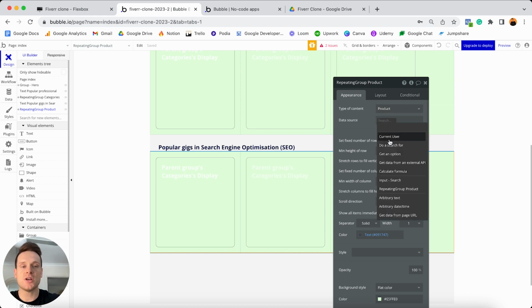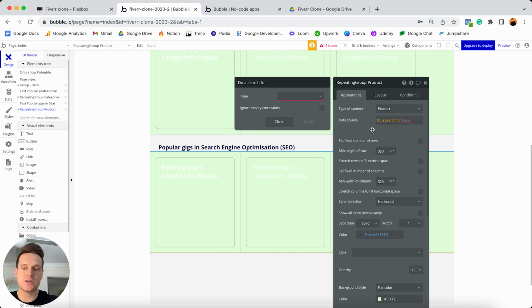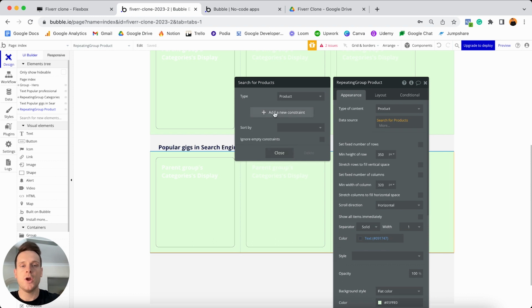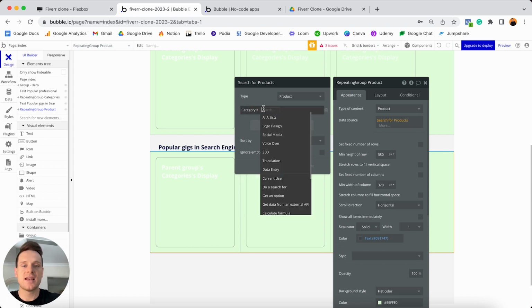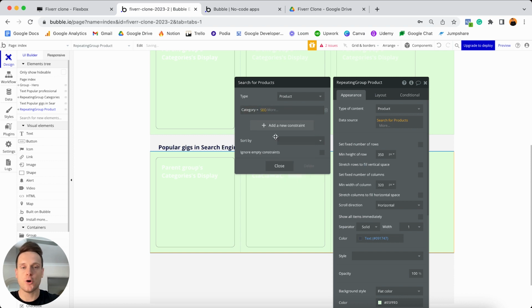So what we'll need to do is perform a search for all of the entries in our database. And these are entries that users are going to create. So we're going to search for all of the products where the category for these products equals, and I'm just going to select the SEO option. Because if you remember, this data field was linked to our option set within our database.